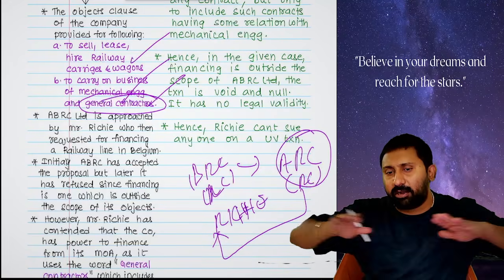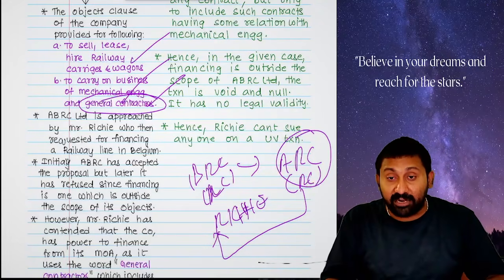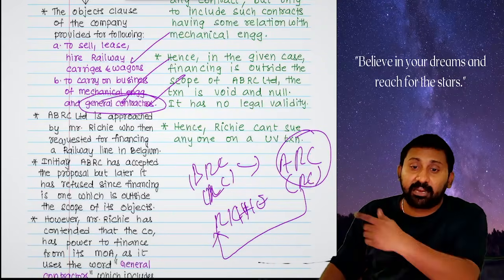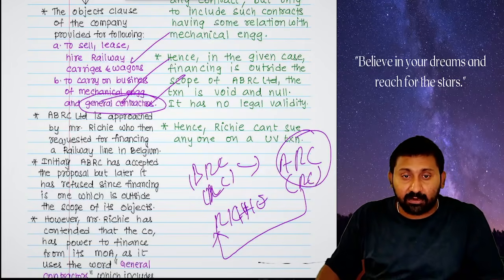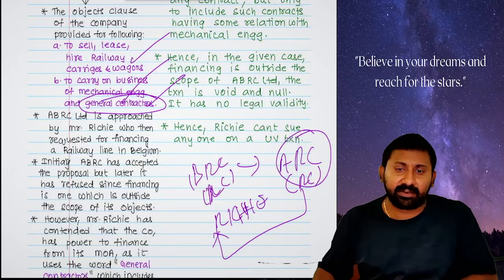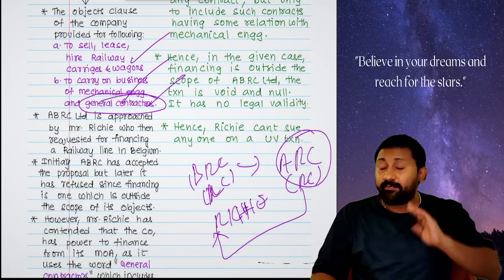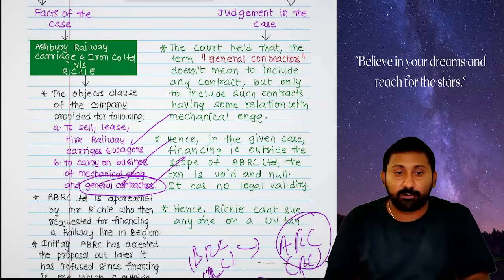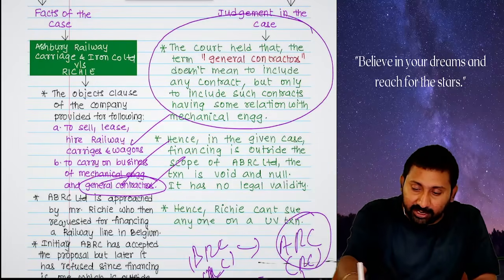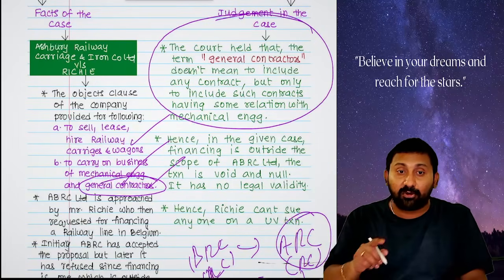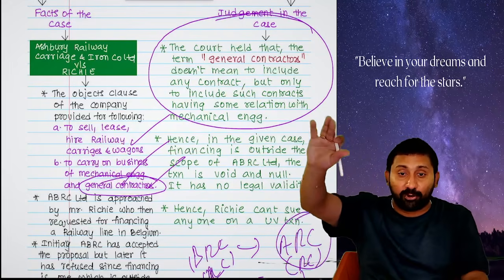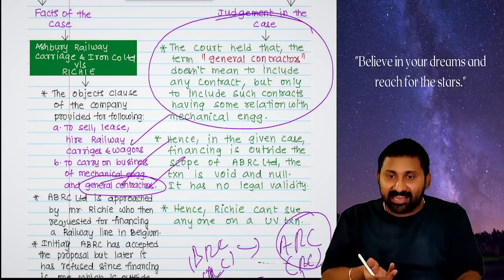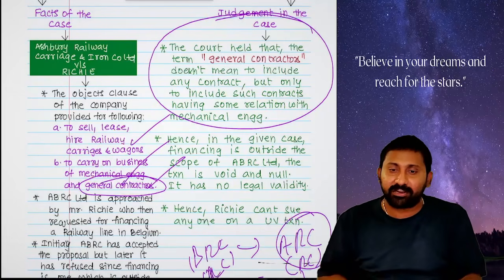They explained the full thing. BRC said to the court, sir, ARC is a cheater. He accepted all my proposals, now he is telling he will not give the loan. The court said ARC is right. Do you know why? The reason is, the general contractor's word does not include anything general. It should be in relation to mechanical engineering. So your contract itself is for a loan, which is ultra vires. Ultra vires is illegal. For an illegal contract, who can sue whom? No one can sue another.